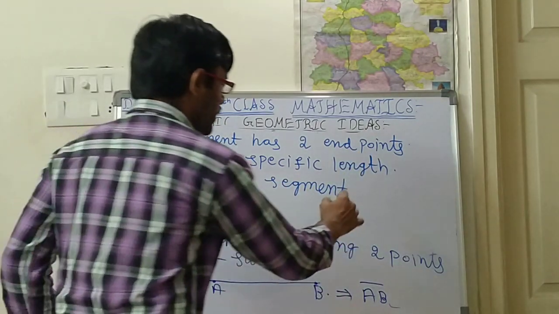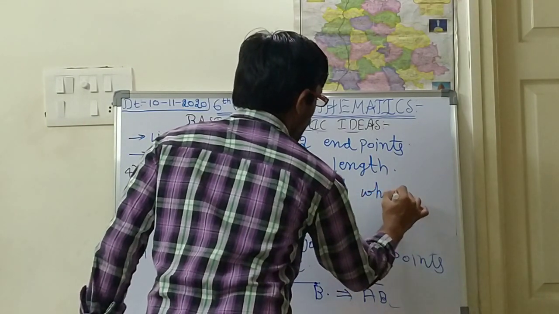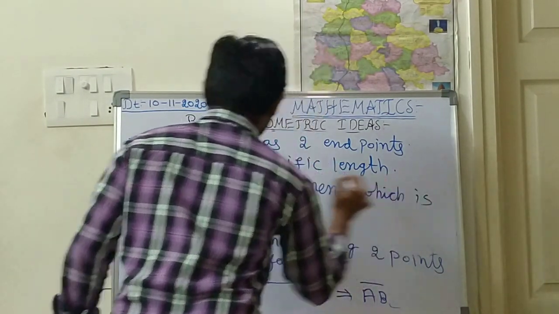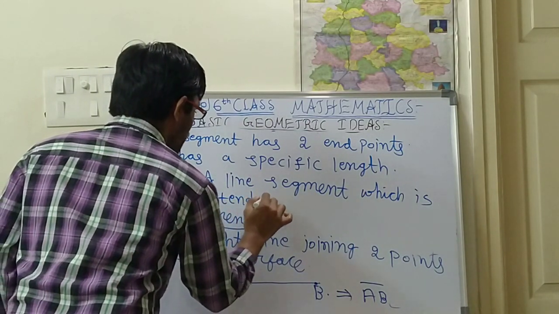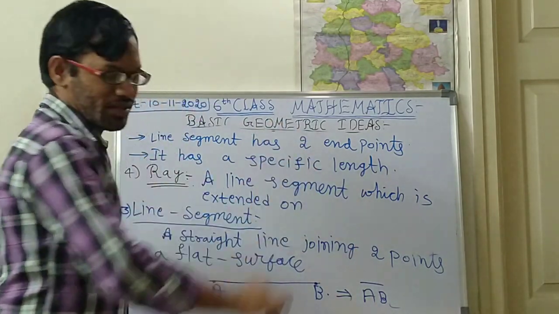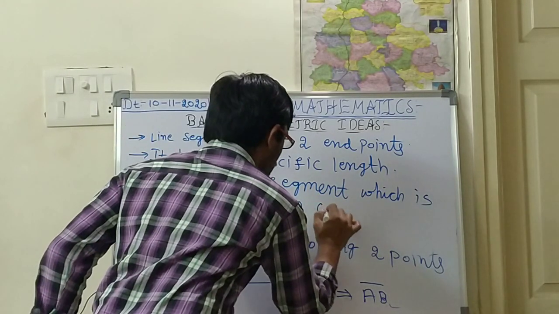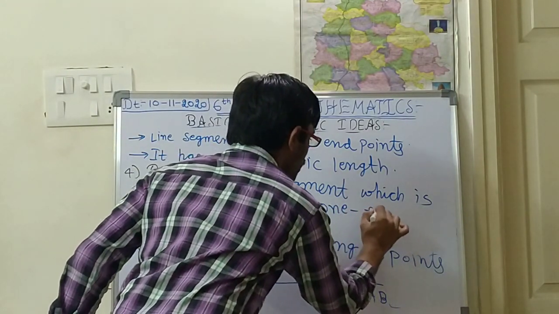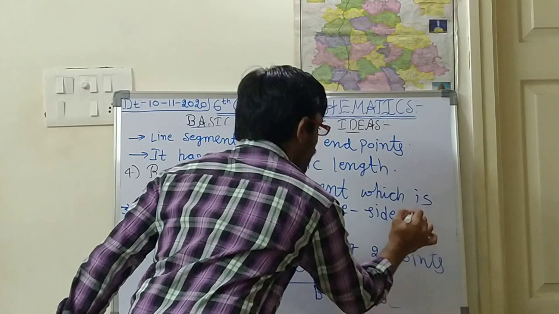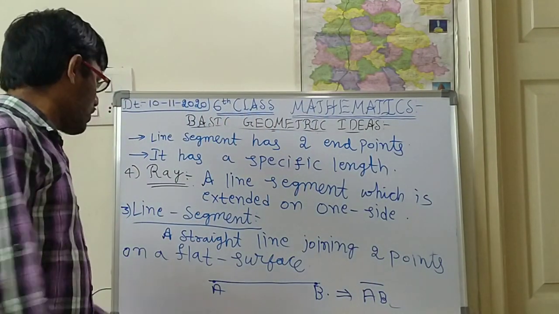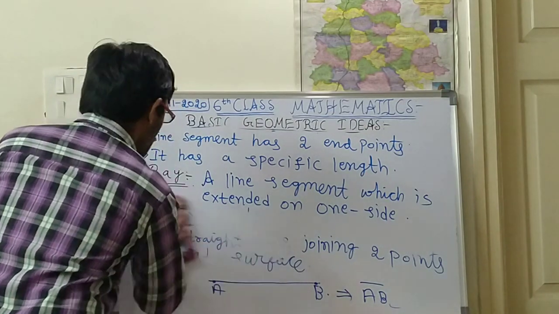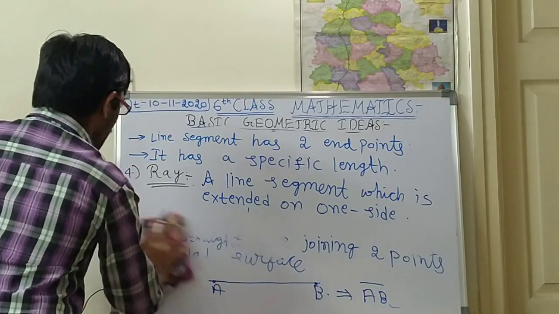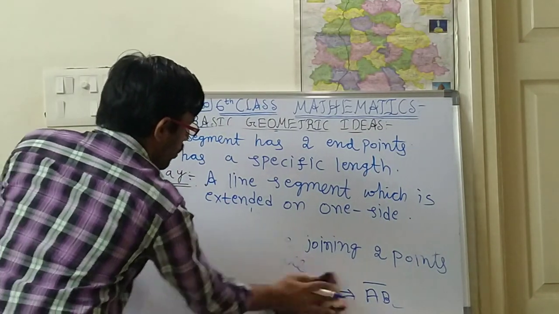A line segment which is extended on one side is called a ray. Shall I rub this one, children? I am rubbing the line segment. Please note down this definition of ray.